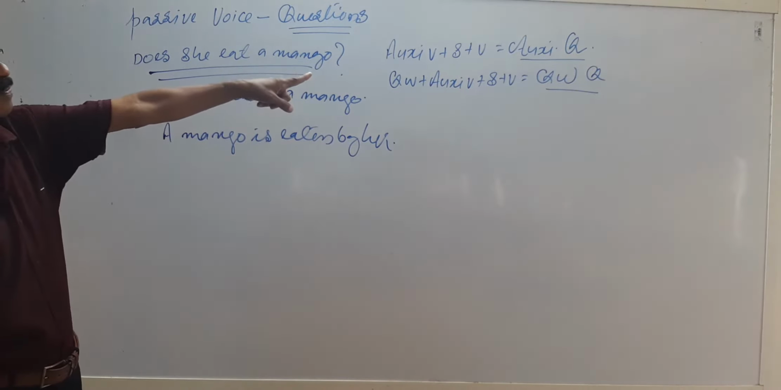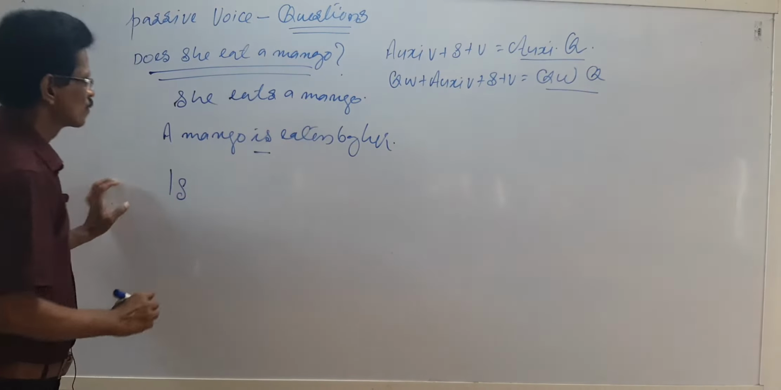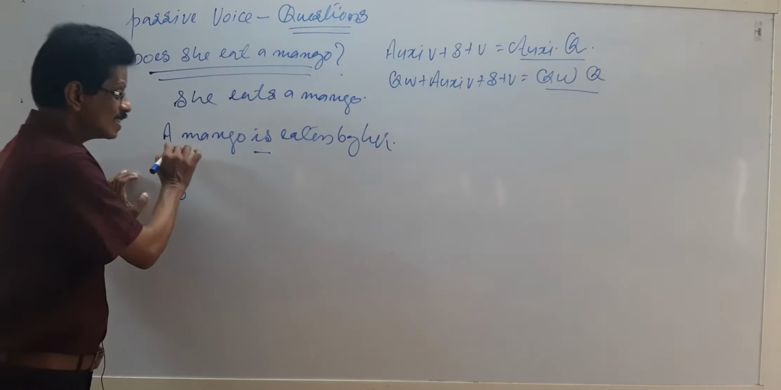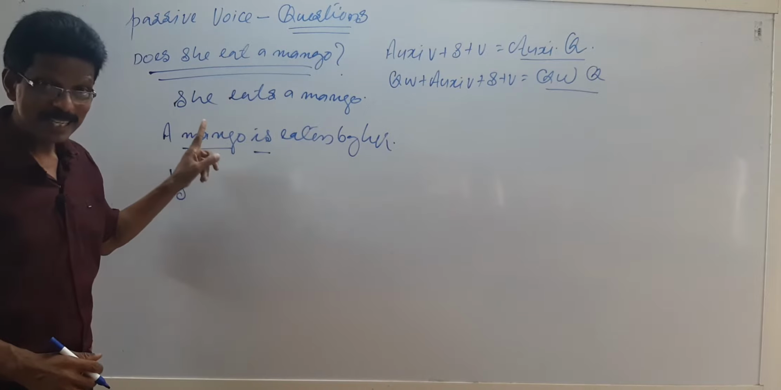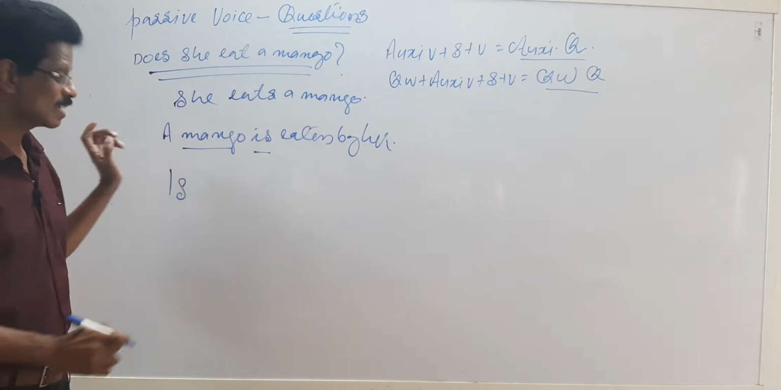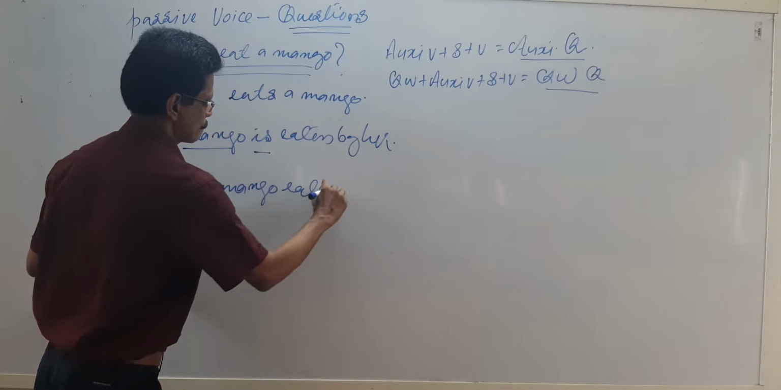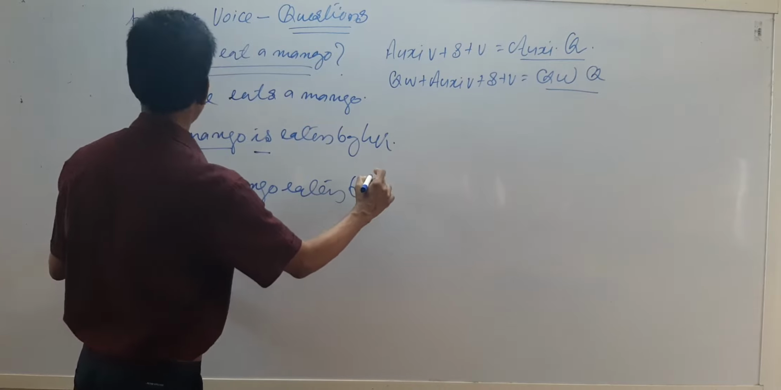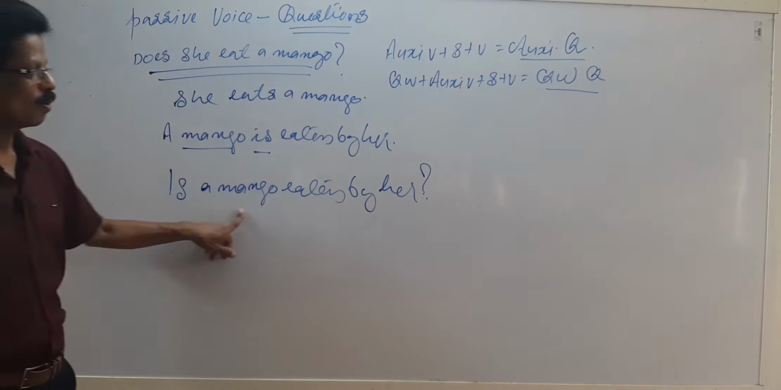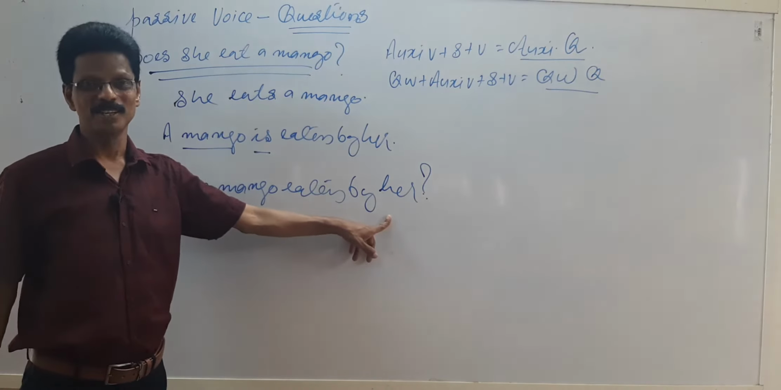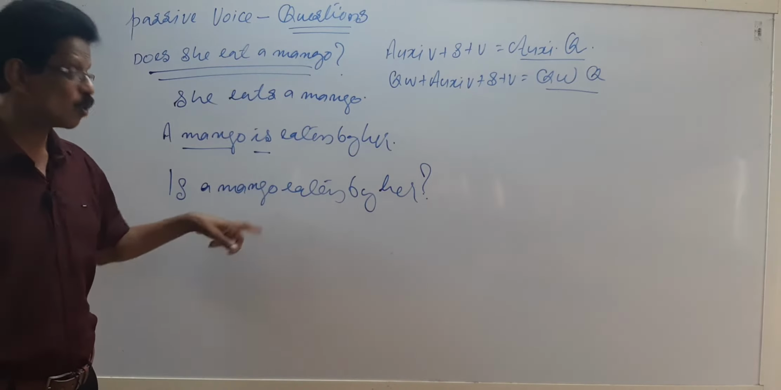Look at the structure. The auxiliary verb is, plus the subject. In this sentence, I repeat, the subject is a mango. So: is a mango eaten by her? With a question mark. Is a mango eaten by her is the answer to the question: does she eat a mango? Is it clear to you how you got this answer?